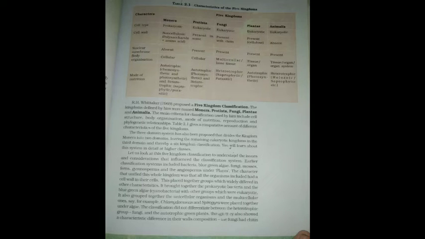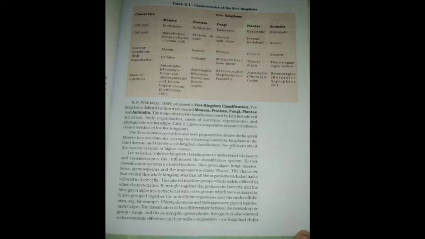Table 2.1 Characteristics of the 5 kingdoms. Characters compared include cell type, cell wall, nuclear membrane, body organization and mode of nutrition. Monera are prokaryotic with non-cellulosic polysaccharide and amino acid cell walls, and are autotrophic, chemosynthetic and photosynthetic, or heterotrophic, saprophytic and parasitic. Protista are eukaryotic, with cell wall present in some, cellular body, and autotrophic photosynthetic or heterotrophic nutrition. Fungi are eukaryotic, with cell walls of chitin, multicellular with loose tissue.